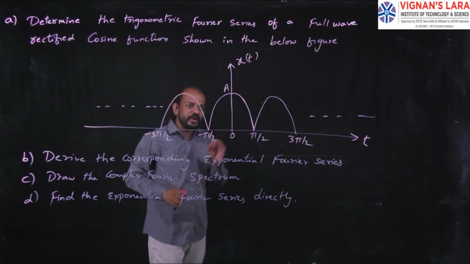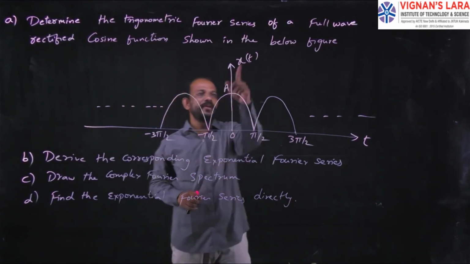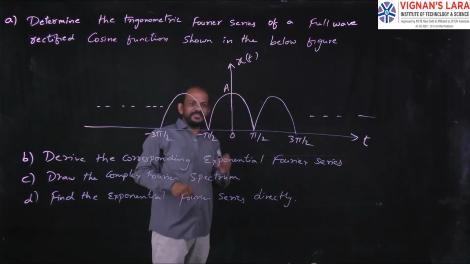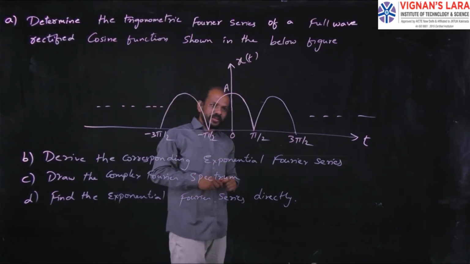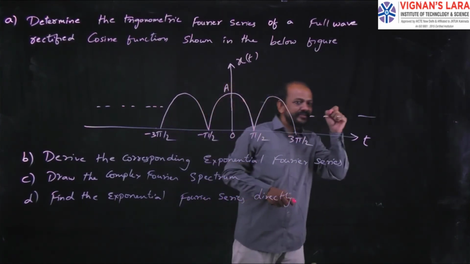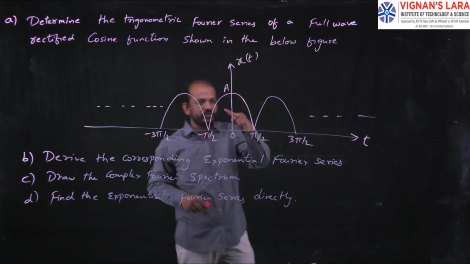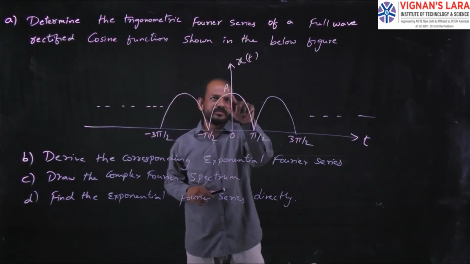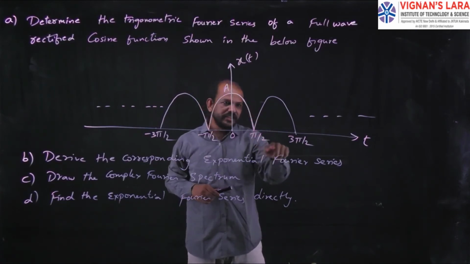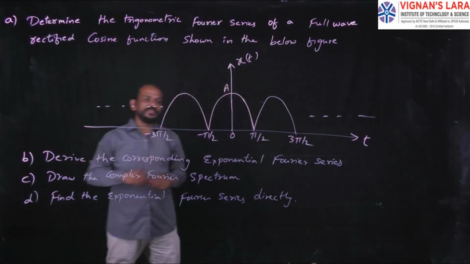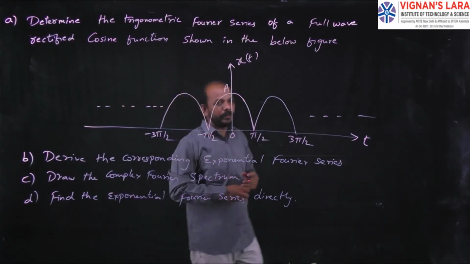For this, first what you have to do? You have to find out the value of x of t. How will you find out the value of x of t? Simply, this is a periodic waveform, and it is half of a cosine function. So the cosine function will be like this. From here, if it starts like this, it goes on. So this is half of the period of a cosine function with the period of 2 pi.